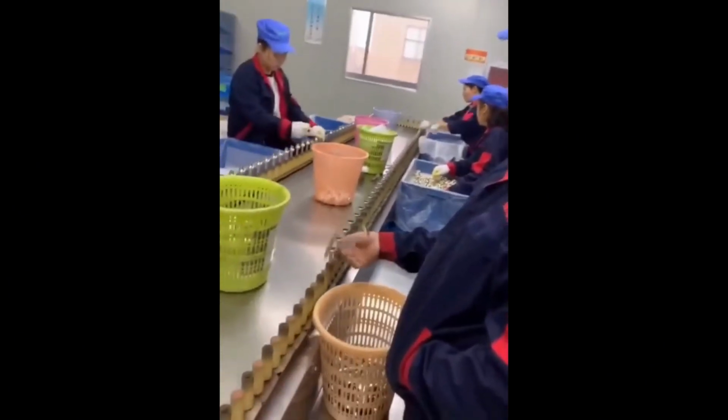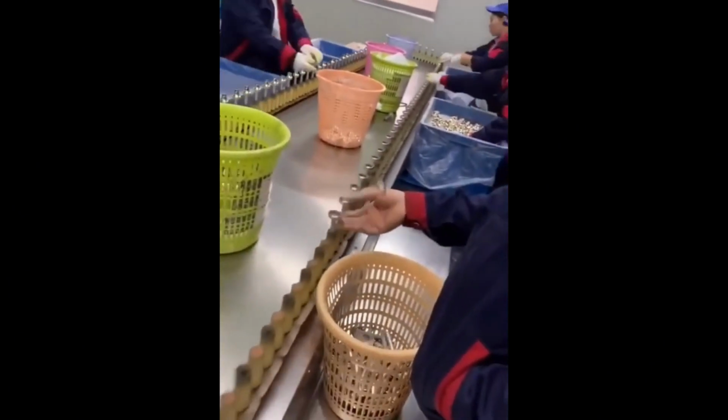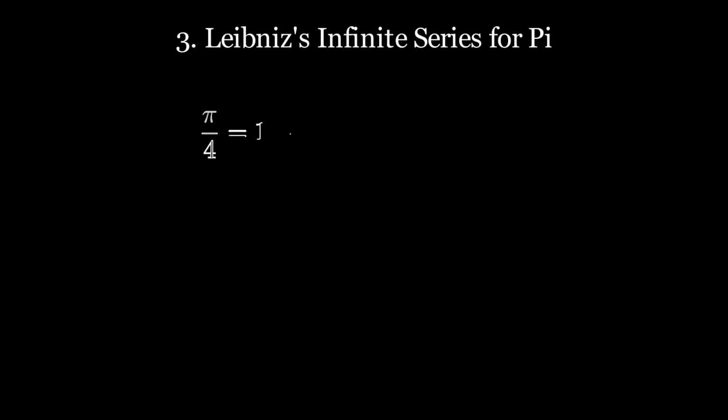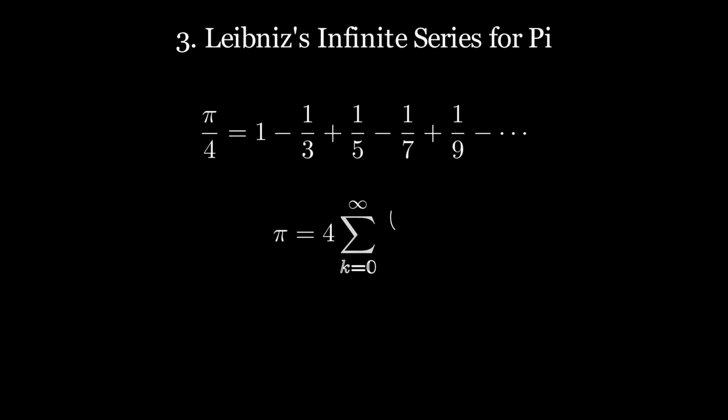So Archimedes gave us a geometric approach, but what if we want a repeatable process that we can iterate on to produce more and more digits of pi? The Leibniz series does exactly that, and it computes pi over 4 by summing the alternating series of 1 divided by the odd numbers. I will show you a proof of this result.